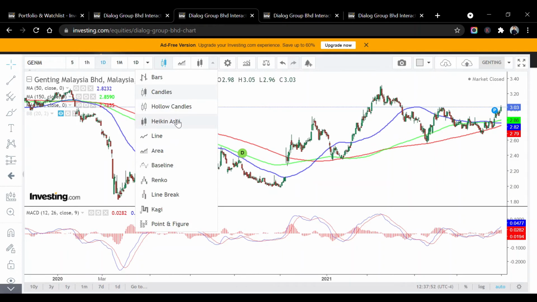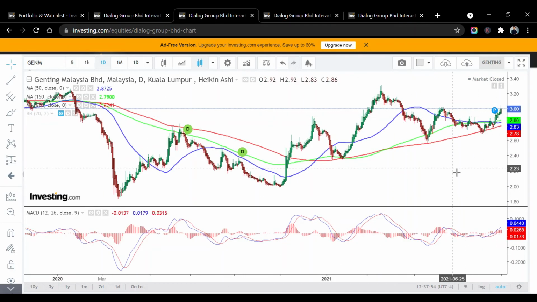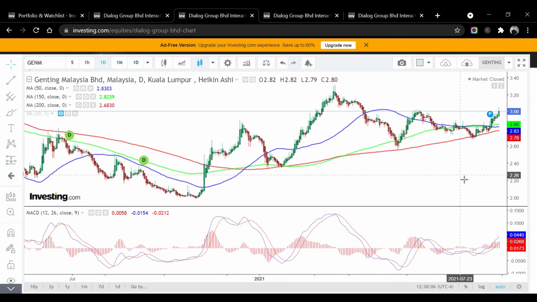Let's look at the Heikin Ashi, right? So it's also green color. So even though the 50 days moving average cut below the 150 days moving average, there's definitely some bullish trend here, right? Of course, it already shot up a little bit. I would prefer that the share price retraces to the 150 days moving average or the 200 days moving average, then I will add into that.